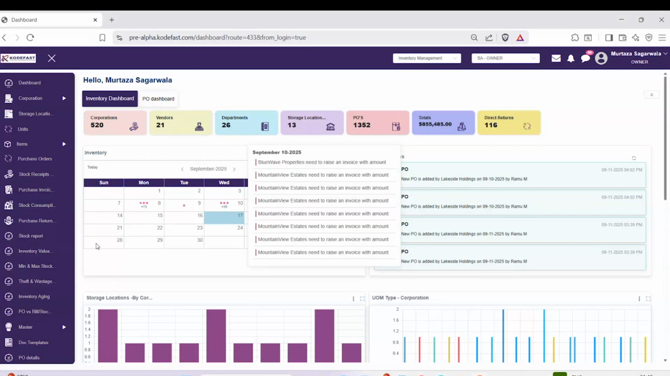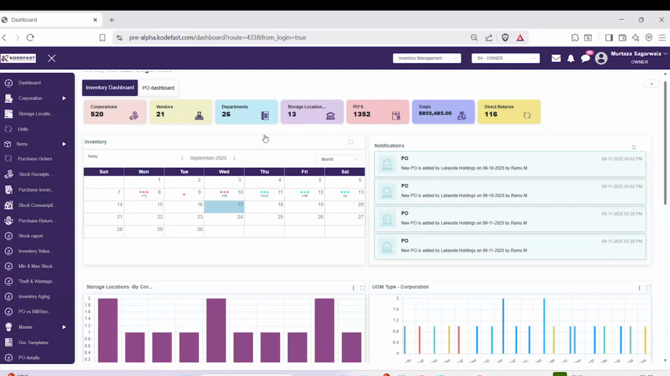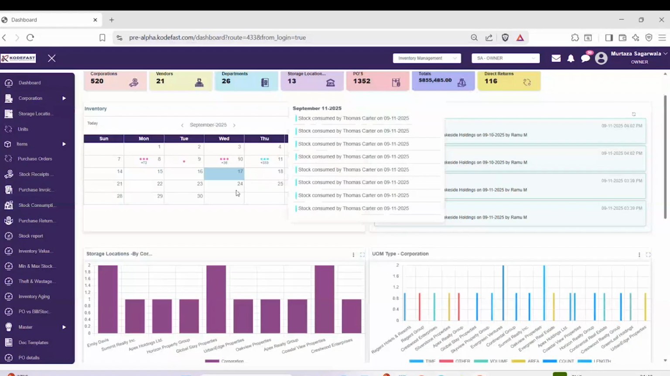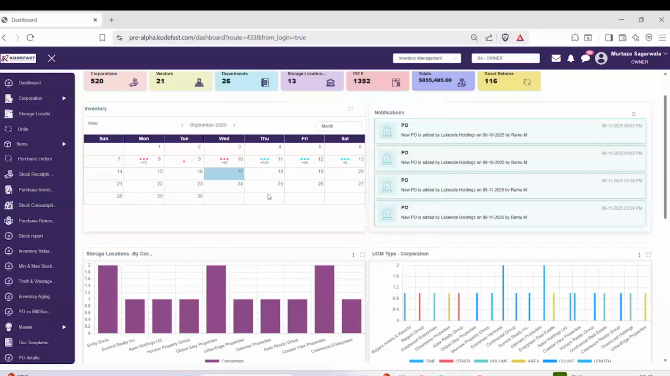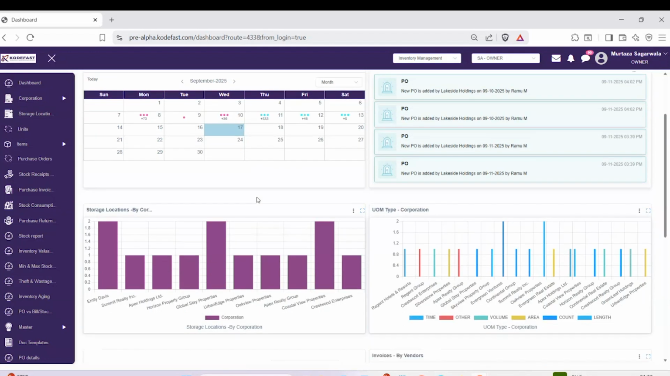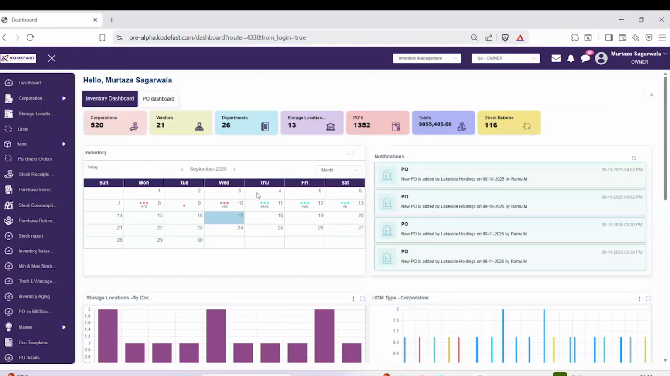With that, we have a few analytics also. We can see what stock was consumed today and what invoices we got today. All those things you can see here in the analytics part. So that's all we have for the inventory management system.